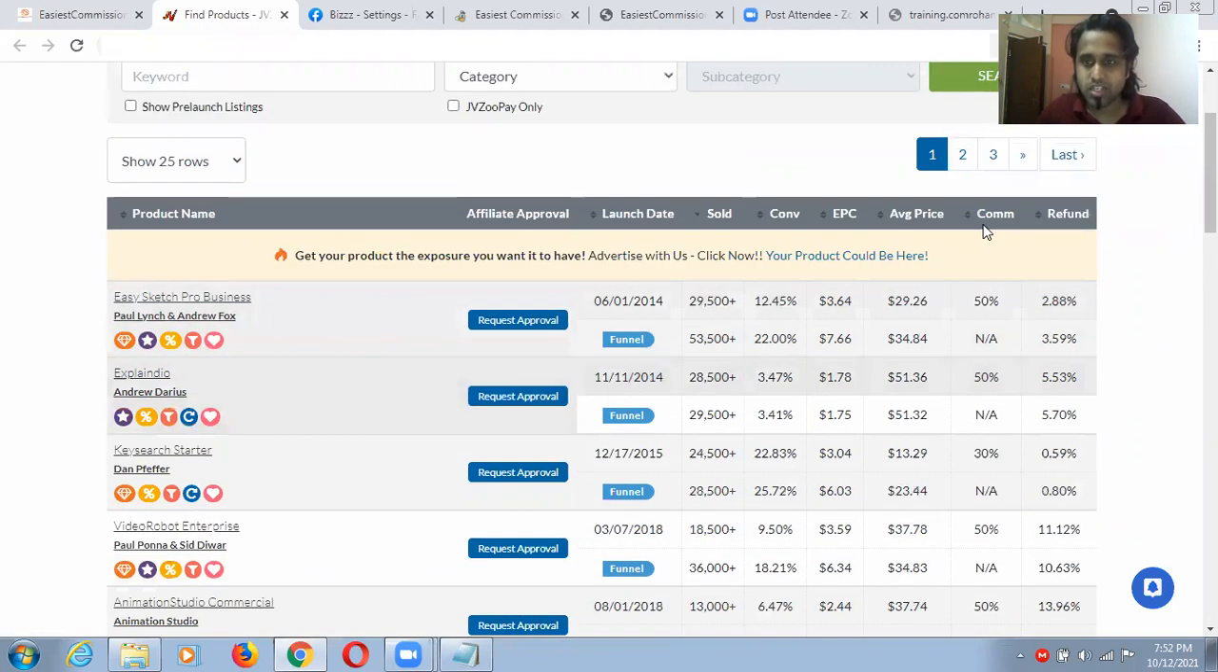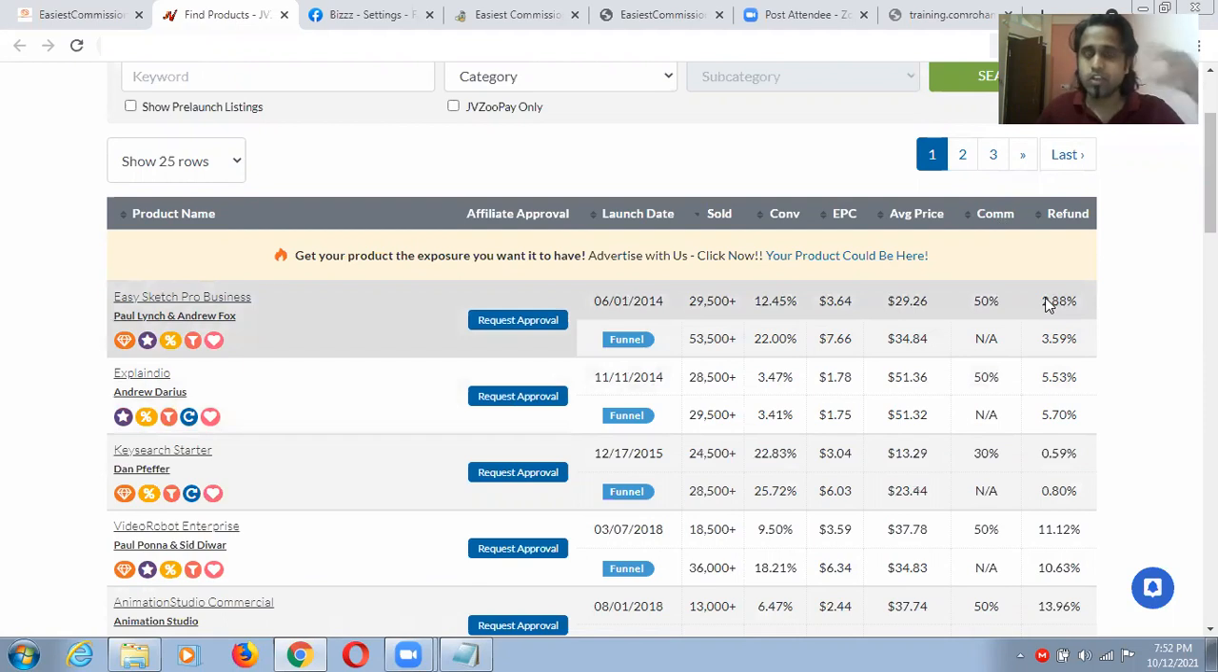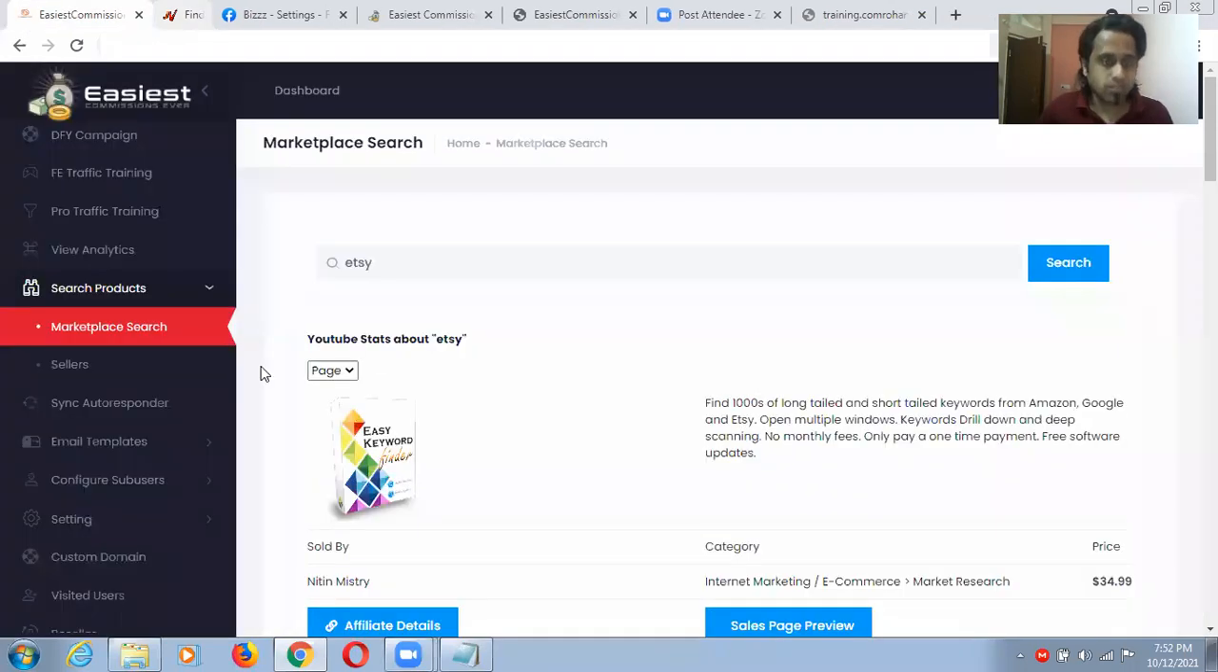Okay, you can see all commission, commission 50%. Refund amount you can see. Just because of the refund percentage, you can know the reality: what is this product, whether this product is actually good or not. Something like that. So guys, I'm just leaving this because it will take too much time.